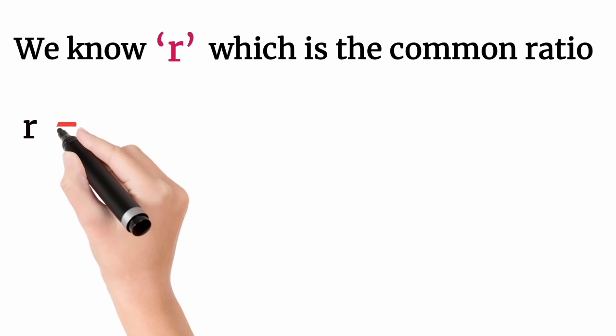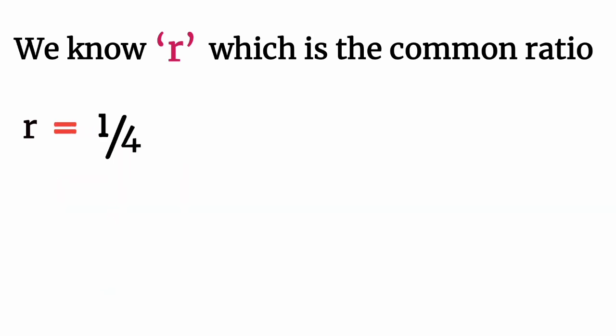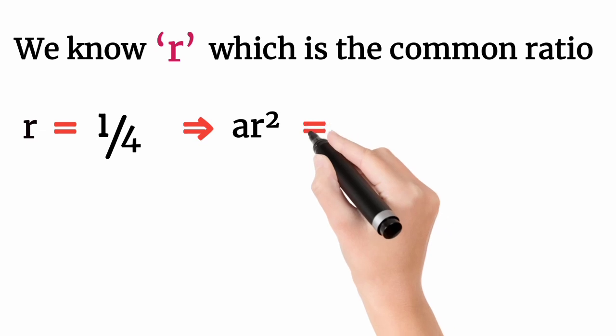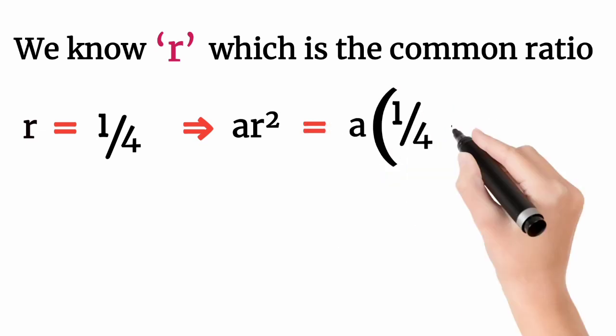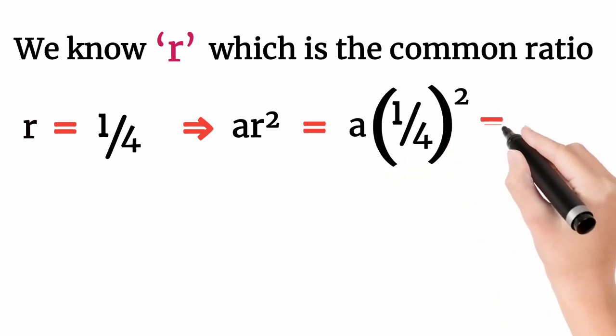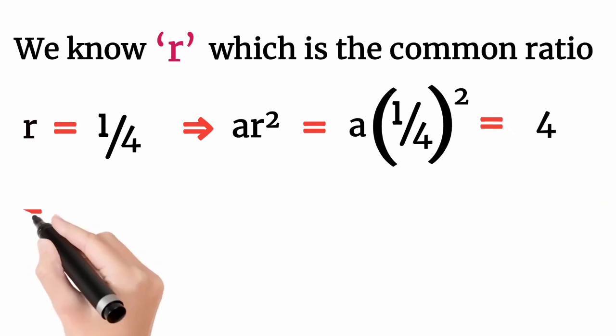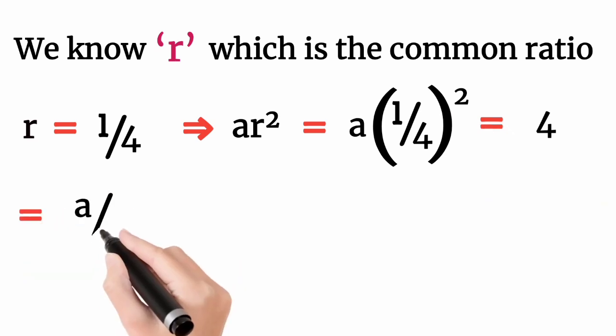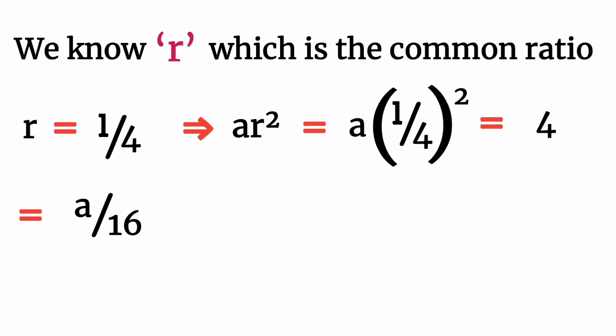Then we find ar squared. By convention, the common ratio is 1 over 4, so a times 1 over 4 all squared. r squared is 1 squared over 4 squared, which is 1 over 16, so a over 16 is equal to 4.